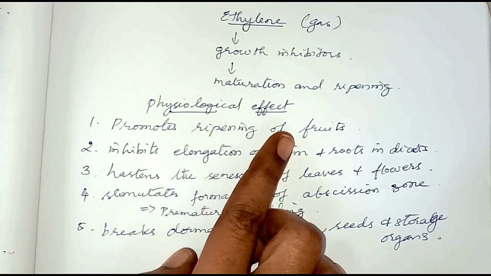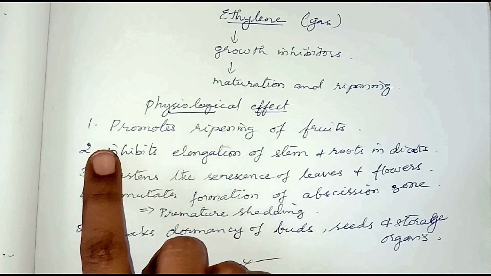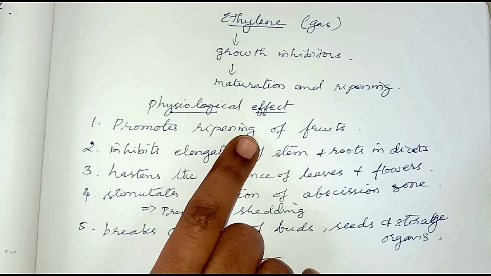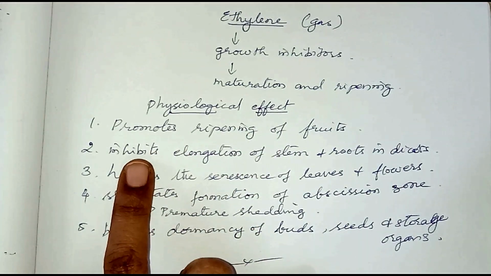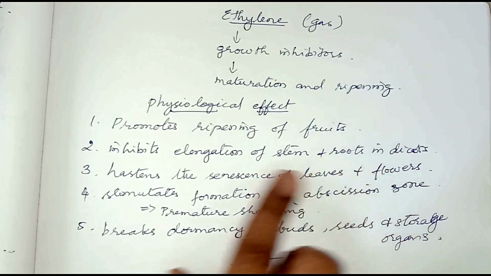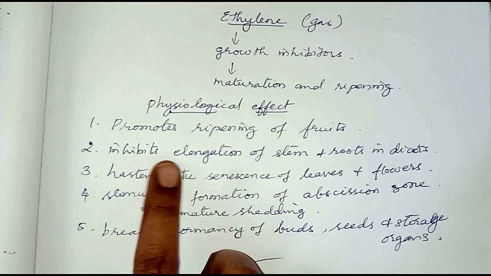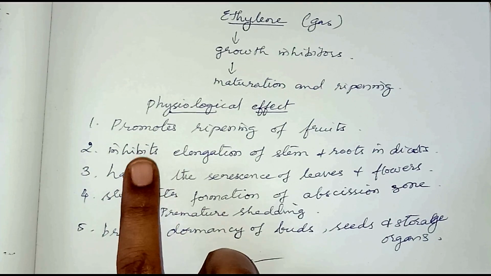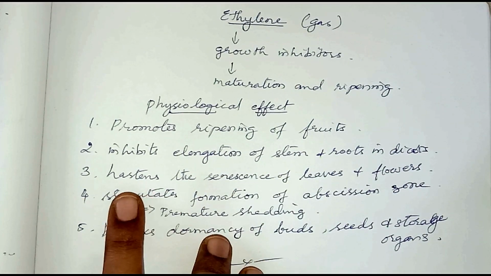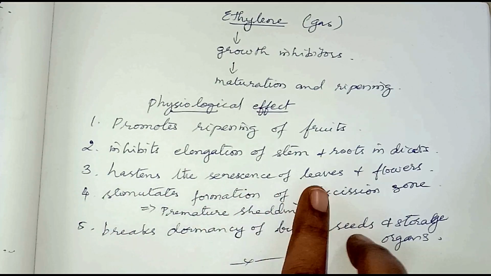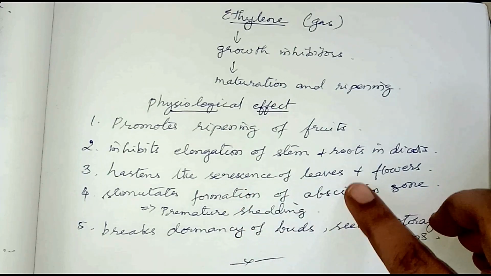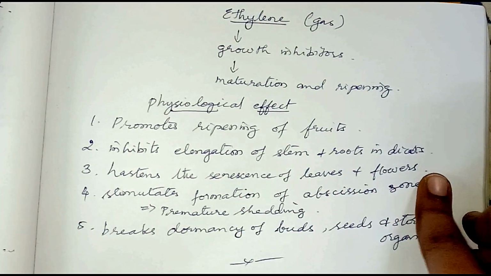Now, what are the physiological effects of ethylene? Ethylene promotes the ripening of fruits like tomato, apple, mango, banana, etc. And it inhibits the elongation of the root and stem in dicot plants. Administration of ethylene gas will inhibit or stop the elongation of the stem and root in dicot plants. Thirdly, ethylene will hasten the senescence of leaves and flowers. It will foster the process of senescence of leaves and flowers, by which they will shed.